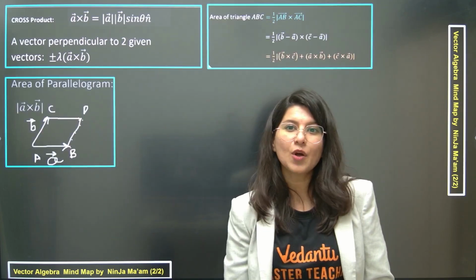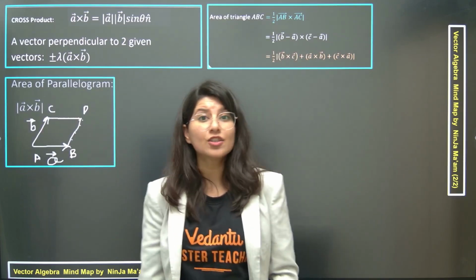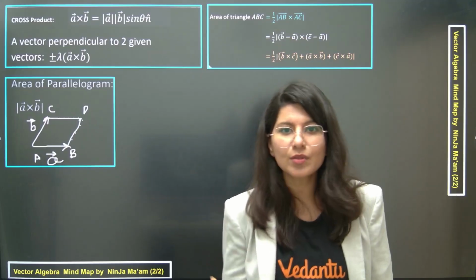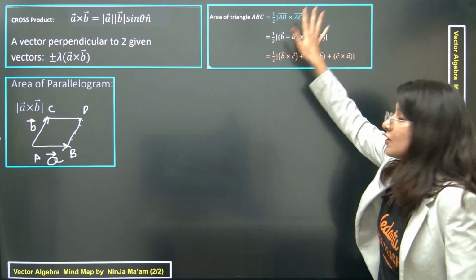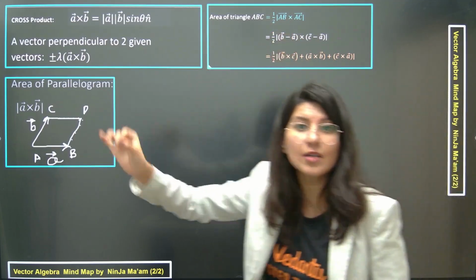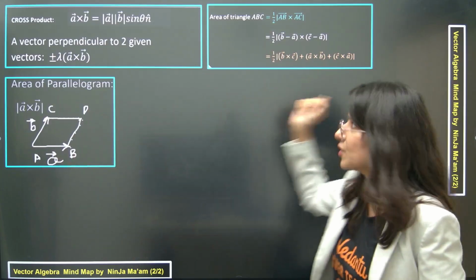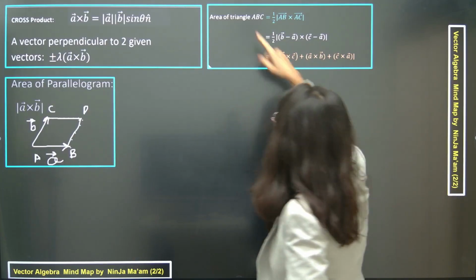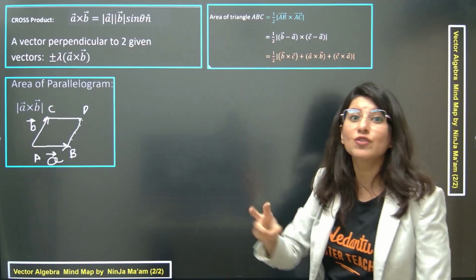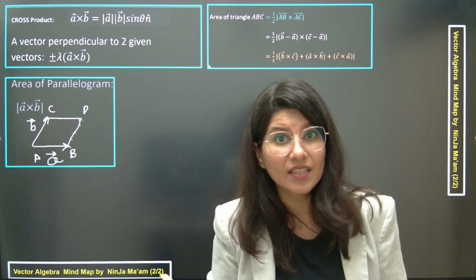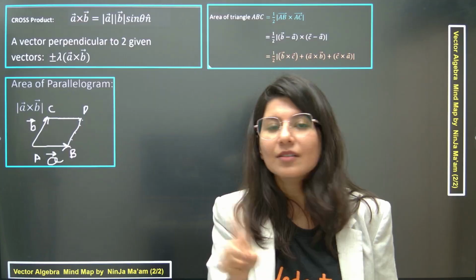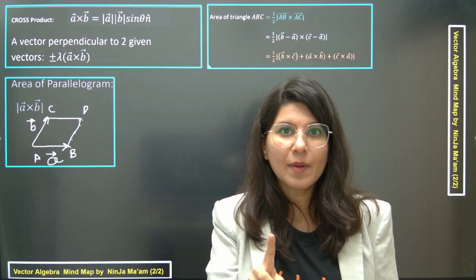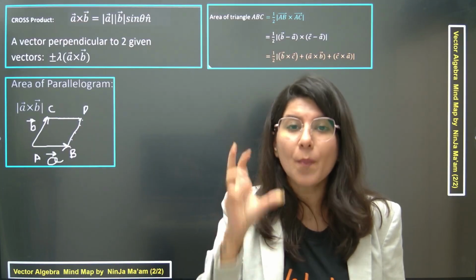Okay, cross product, and now cross product geometrical application. Suppose you have a triangle, so area of a triangle can be given by cross product. How? Let me show you. Suppose you have a triangle ABC, three vertices. Now you have 2 sides of that triangle. Understand? I'm not talking about the vertices, I'm talking about the proper sides.